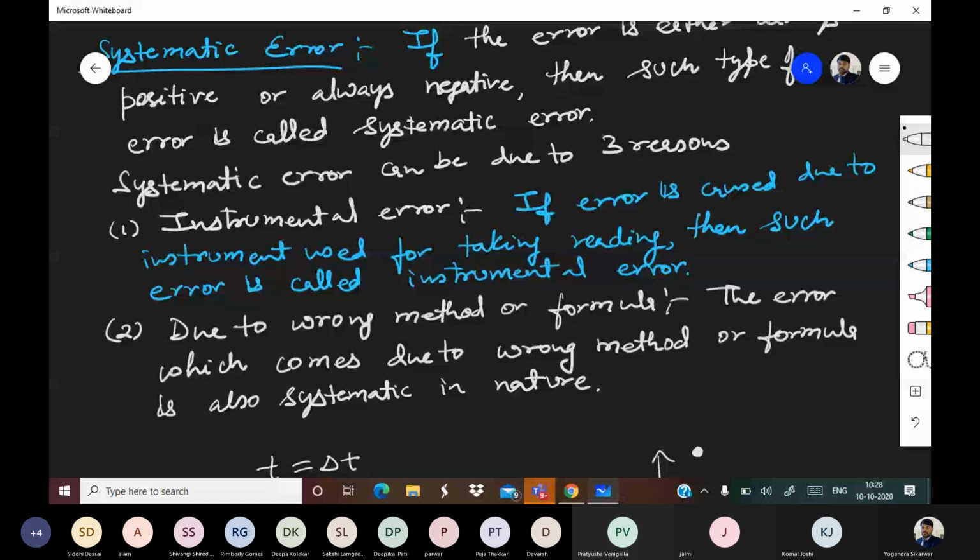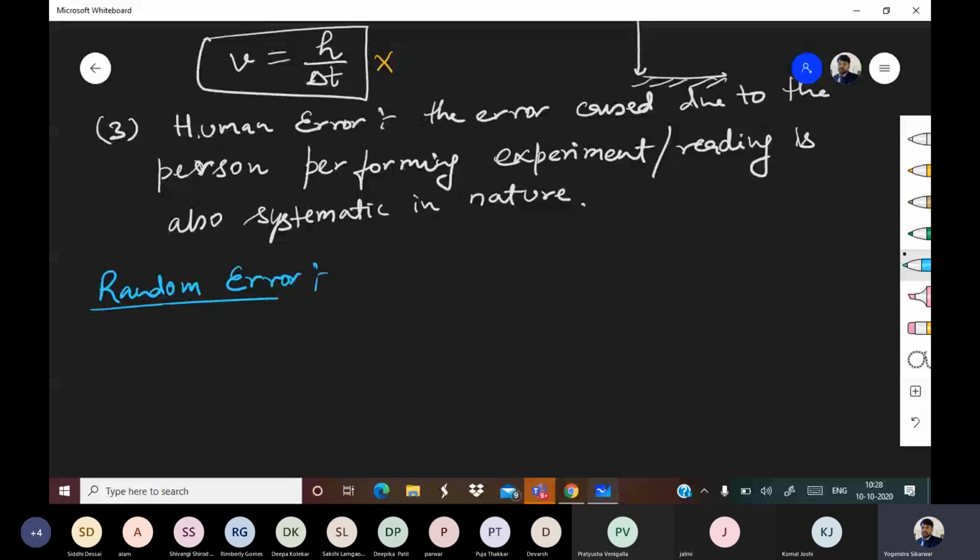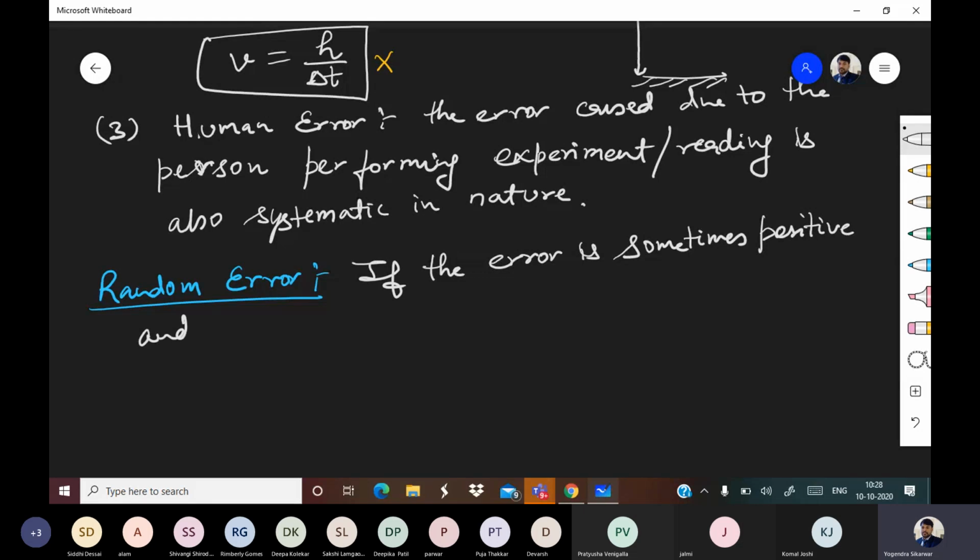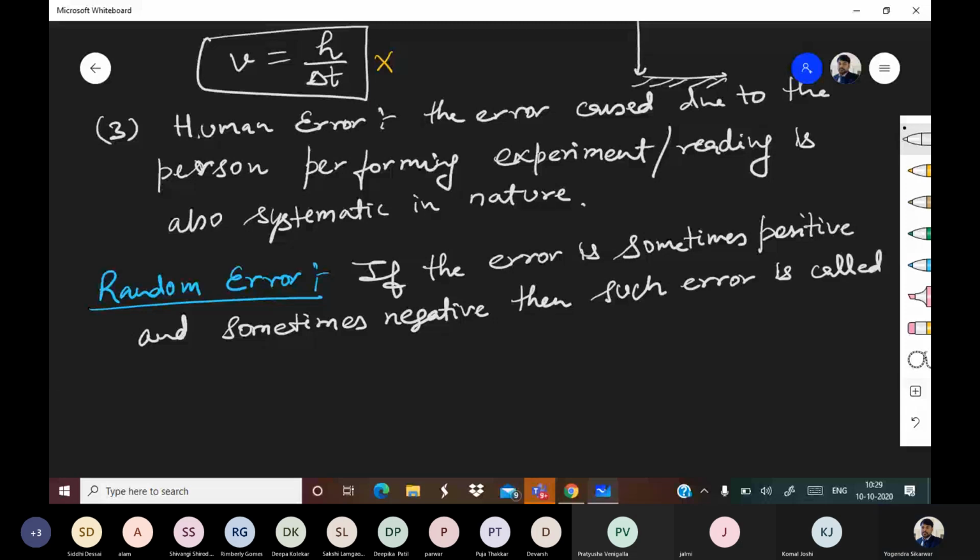Random error. So what is random error? If the error is sometimes positive and sometimes negative, then such error is called a random error.